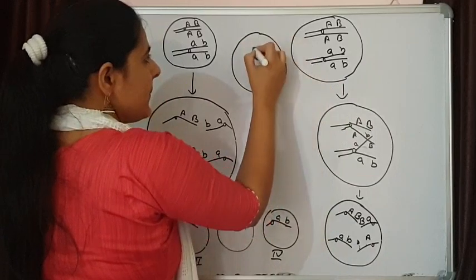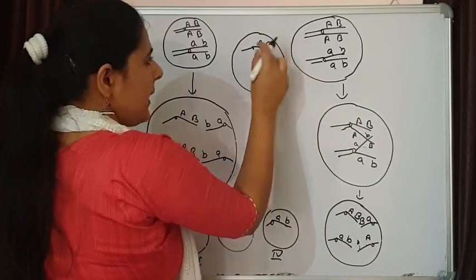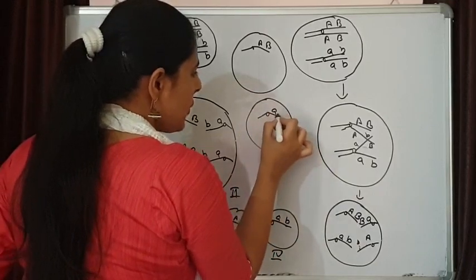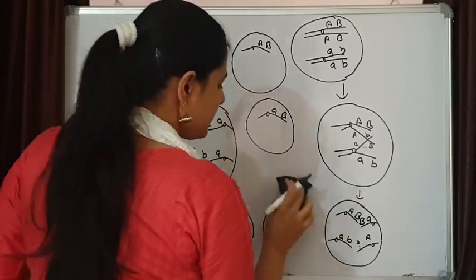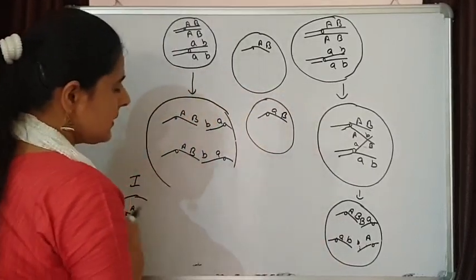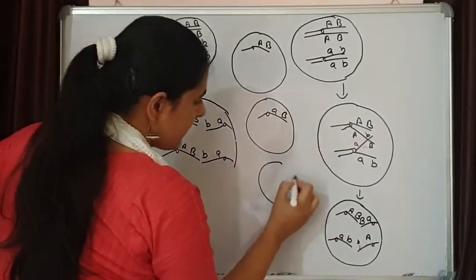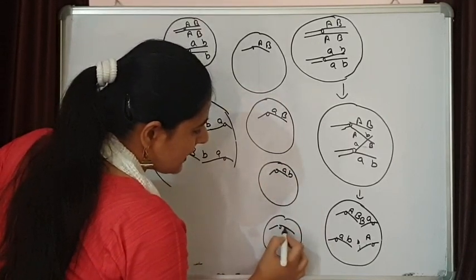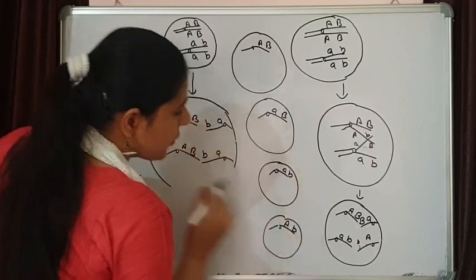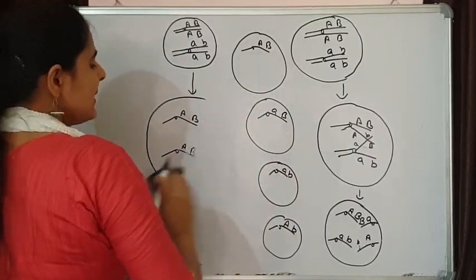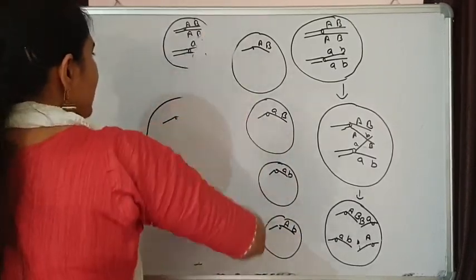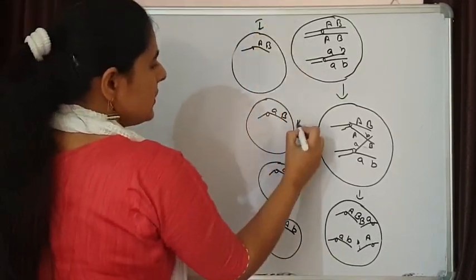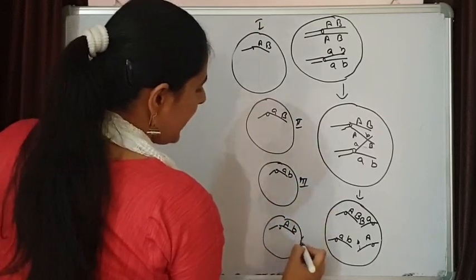First gamete, AB, this one. The second one is having small a and capital B. The third gamete is small a, small b. And the fourth one is capital A and small b. So we can see the difference over here. We are here getting 4 different type of gametes. 1, 2, 3 and 4.